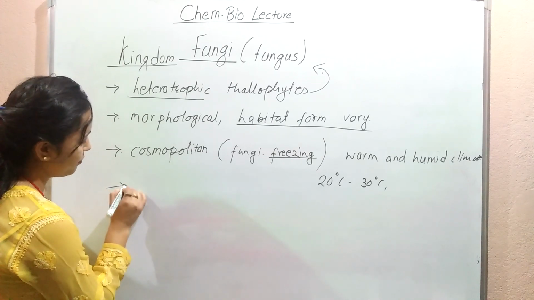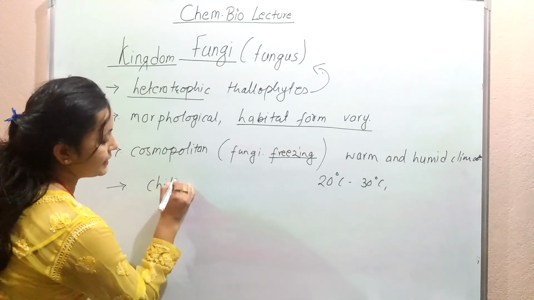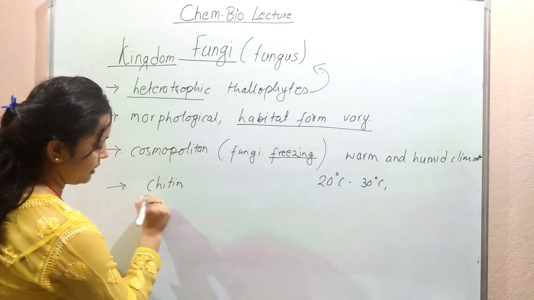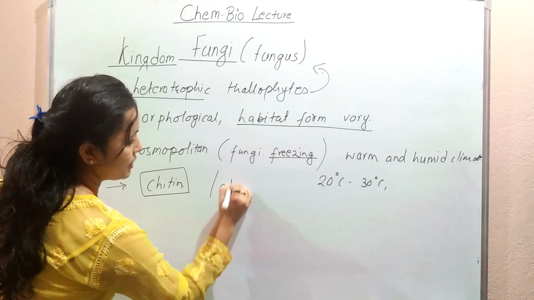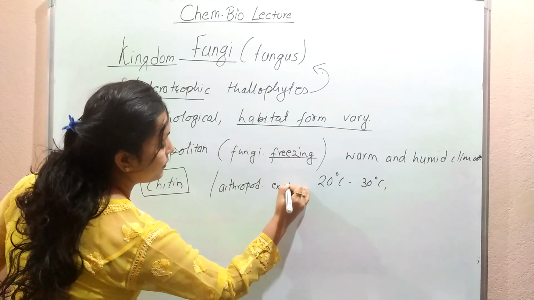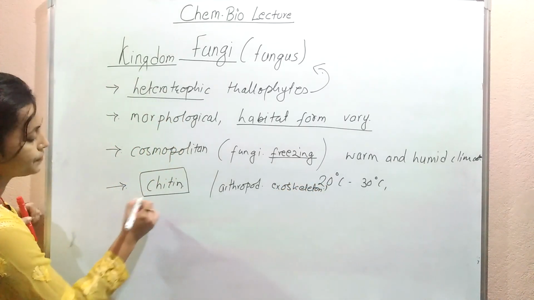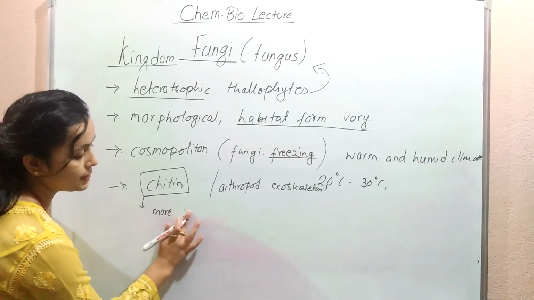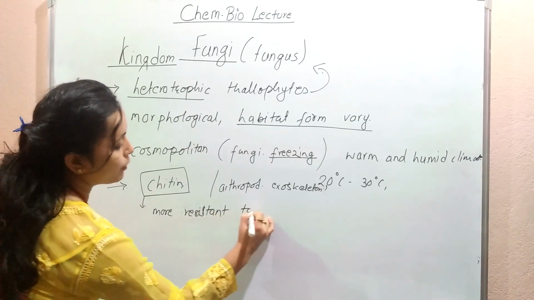One of the important things about fungi is that their cell wall is made up of chitin. Their cell wall is made up of chitin. What is chitin? So chitin you may have studied in arthropods, in arthropod exoskeletons. So chitin is basically exoskeleton. So chitin is basically more resistant to microbial attack.